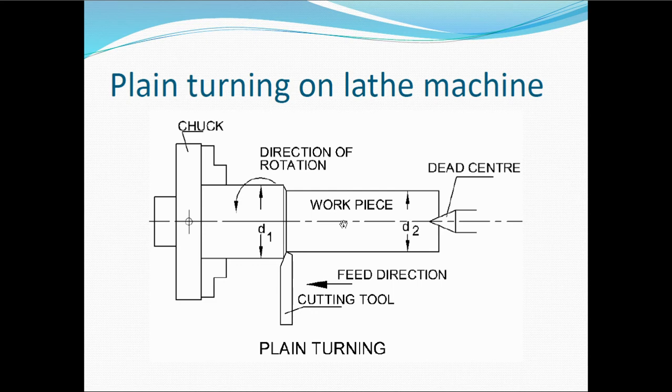This center is called the live center and this is called the dead center, and rotate it at a higher speed. Next you need to take a cutting tool here. Make sure the cutting tool hardness is more than the workpiece hardness. It should have good strength compared with the workpiece, then only the machining will occur. If the tool is weaker compared to the workpiece, your tool is going to break. So see that your tool is at a higher strength or is harder than the workpiece. And in the plane turning operation, first you need to rotate this workpiece at a higher speed.